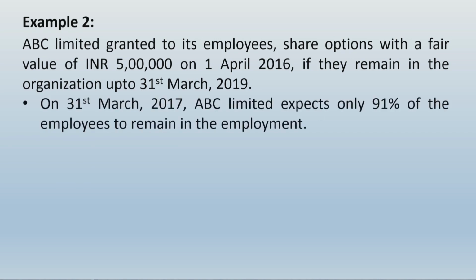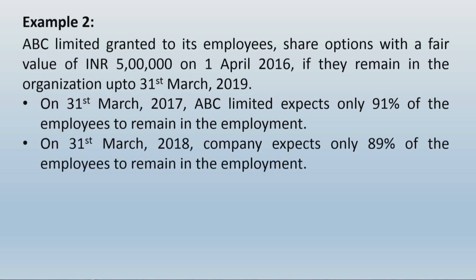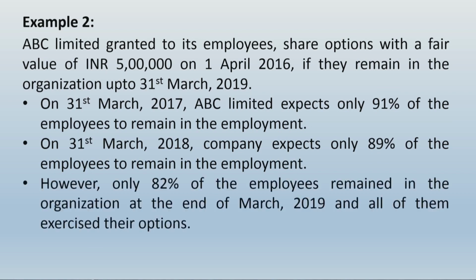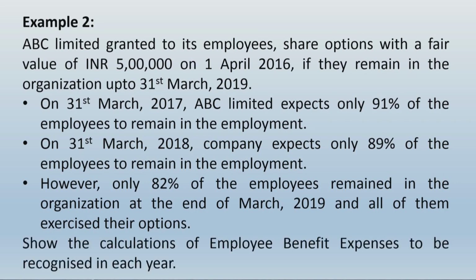On 31st March 2017, that is the first year end, ABC Limited expects only 91% of the employees to remain in the employment. On 31st March 2018, the company expects only 89% of the employees to remain in the employment. However, only 82% of the employees remained in the organization at the end of March 2019 and all of them exercised their options. Show the calculations of employee benefit expenses to be recognized in each year.